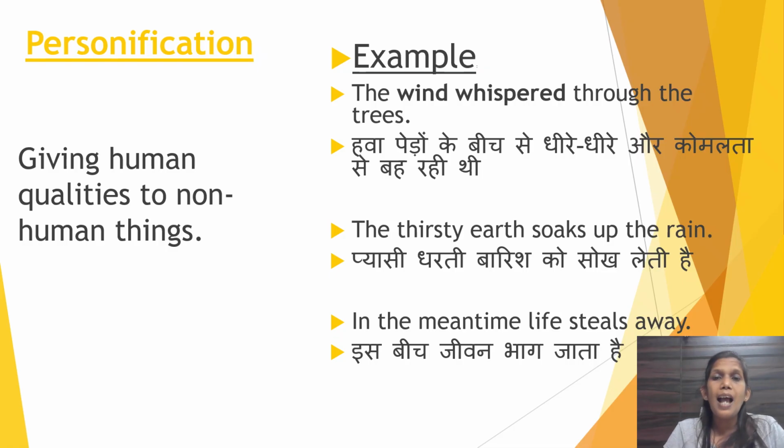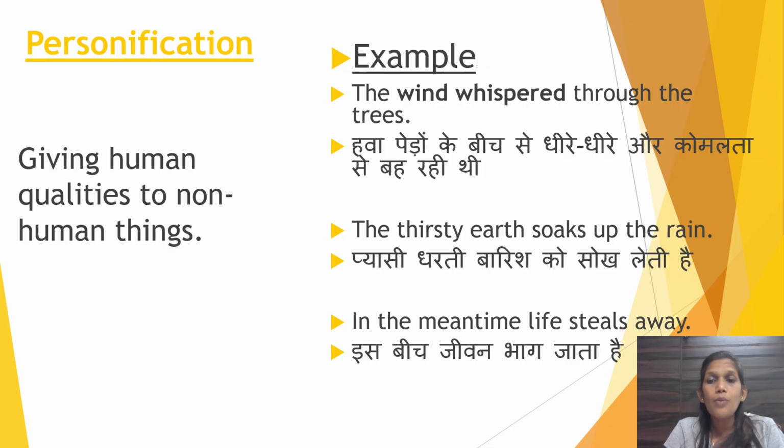Okay, see, I have written examples both in English and Hindi. So any doubt you have, you can ask me or you can DM me. Now here, the wind whispered through the trees. Why is this sentence known as personification? See, here wind is a non-living thing, but it is given the human action whispered. Wind cannot whisper like a human, so this is known as personification.